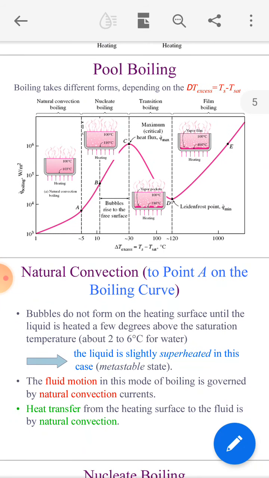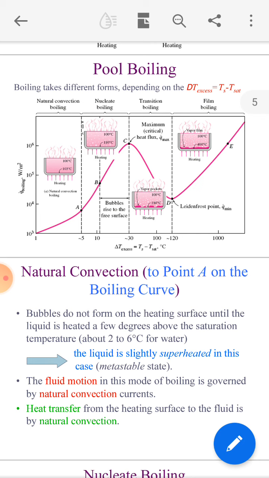Next, I'll share something with you. There are 3 questions from this chapter which are asked repeatedly, again and again. First, what is pool boiling? We have to draw this curve of pool boiling, right? Or the modes of pool boiling. Next, what is film-wise condensation? What is drop-wise condensation? And what is the difference between film-wise and drop-wise condensation? These are the main questions which were asked again and again, right?